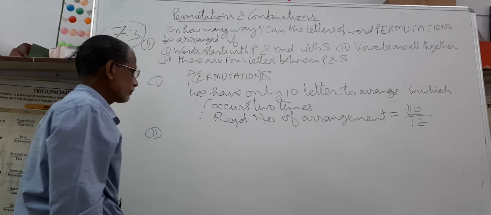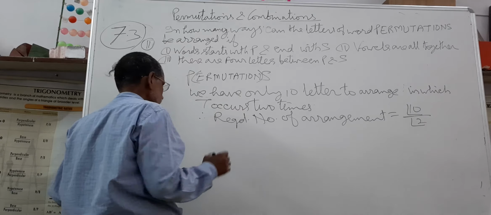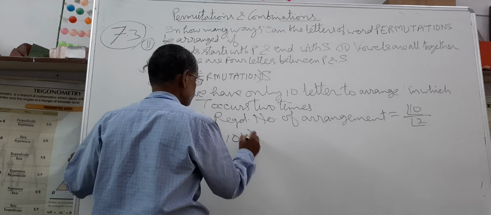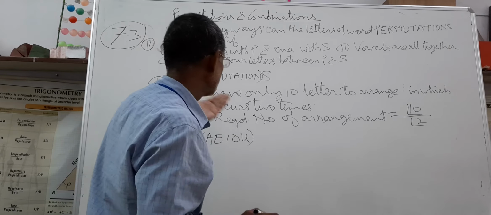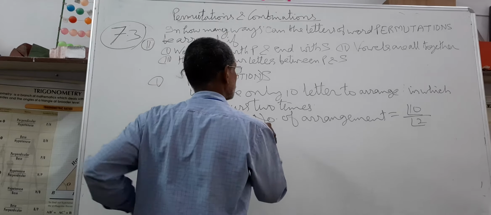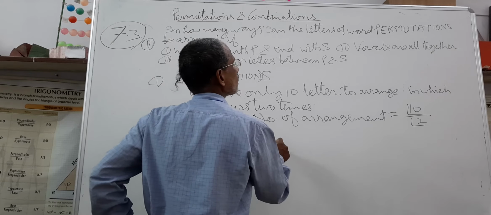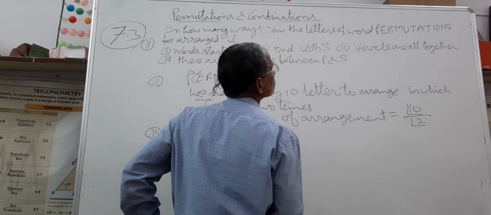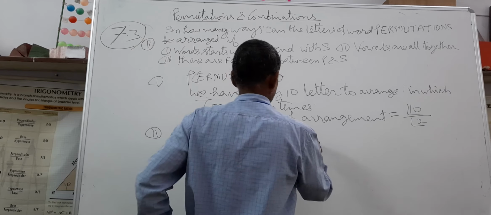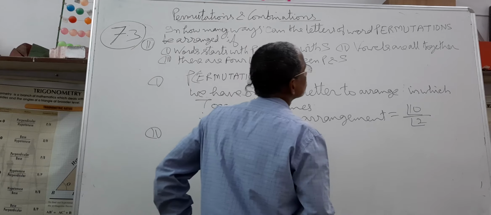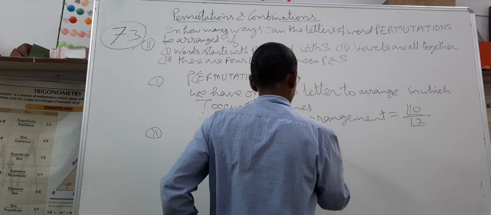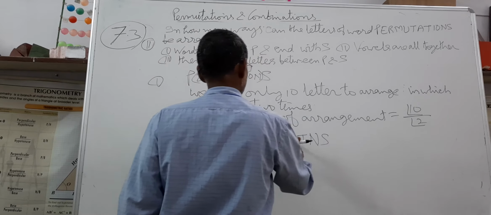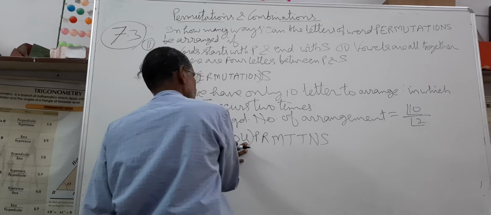So therefore, your arrangement looks like A, E, I, O, U. Then remaining P, R, M, T, P, and S. 1, 2, 3, 4, 5, 6, 7 plus 5, 12 characters.